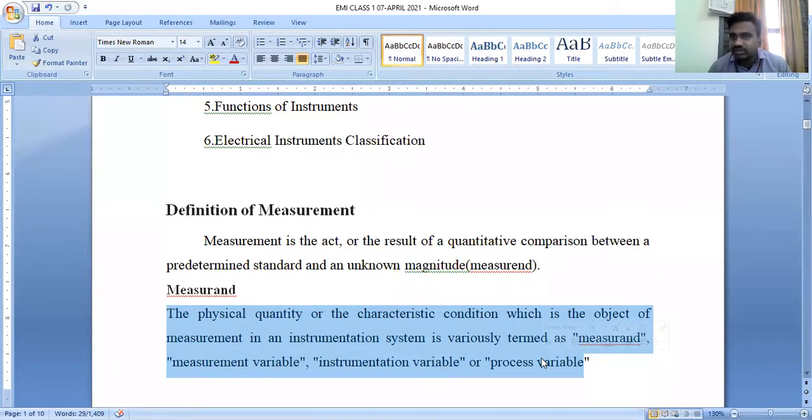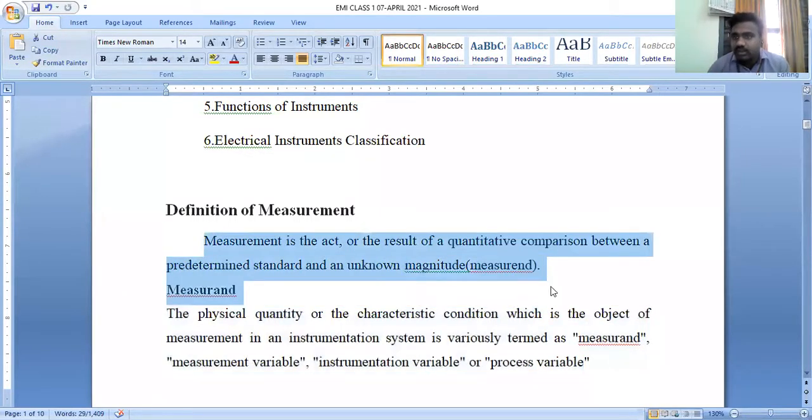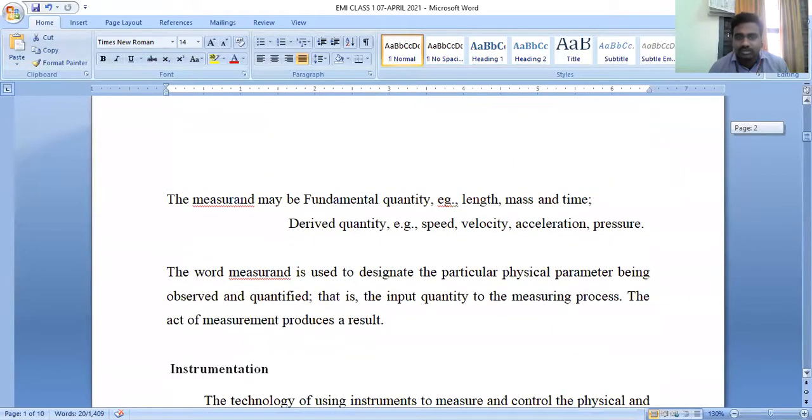but a comparison. It's a quantitative comparison between a known variable, that is, a predefined standard. The predefined standard is known as the known variable, and the measurand is nothing but the unknown variable. Okay, is it clear? If you have any doubts with respect to the definition of measurement and measurand, you can post the query in the chat box.